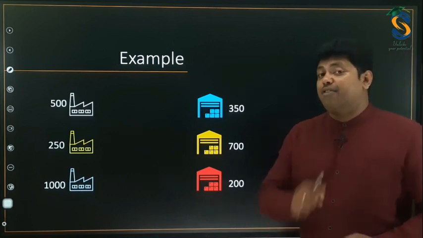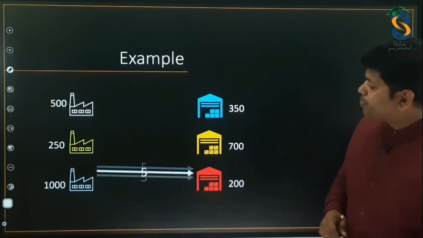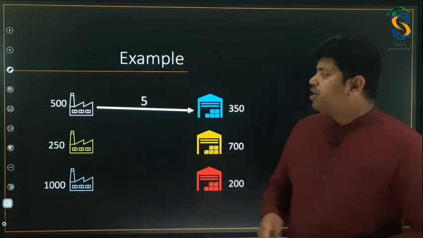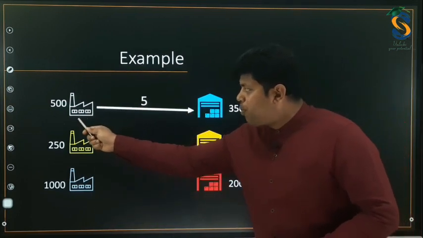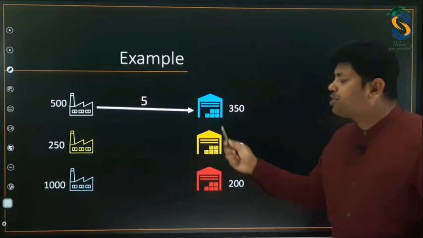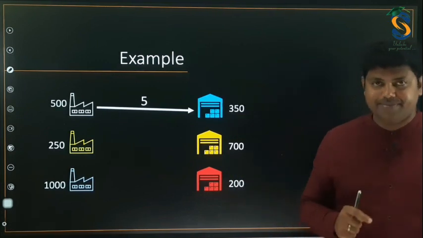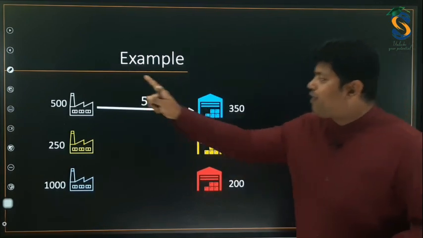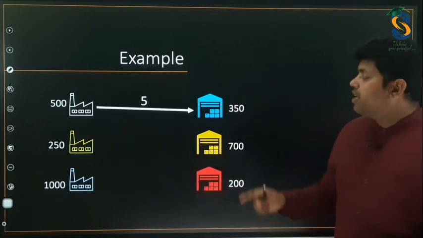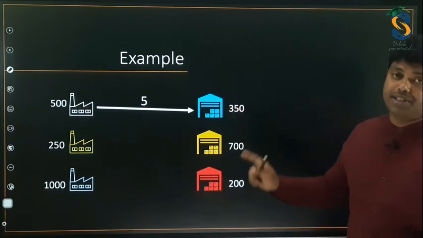Now, one more input for you. Assume that to transport 1 unit from this factory to this warehouse, the transportation cost is 5 rupees per unit. Try to understand: you are manufacturing 500, and this showroom requires 350 units.